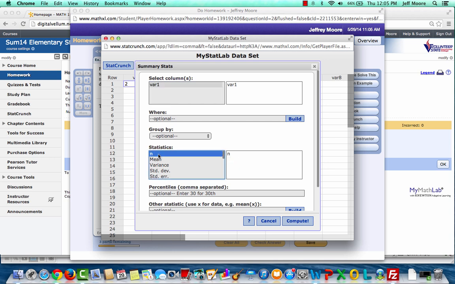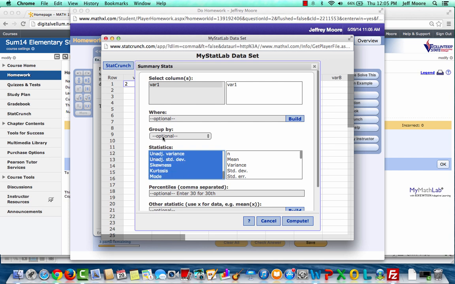What I'm going to do is select those items. If I were to click variance and then click Control if I'm on a PC or Command if I'm on a Mac, and then click standard deviation, I find those two items appearing in this box, in the active box. I could also hold down Shift and the down arrow.